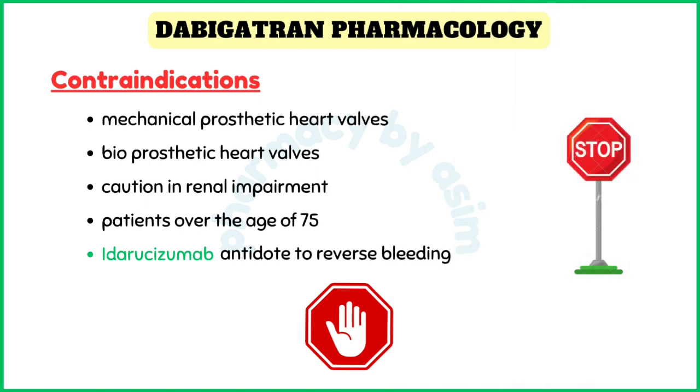Now I am going to discuss the contraindications of dabigatran. The drug is contraindicated in patients with mechanical prosthetic heart valves and is not recommended in patients with bioprosthetic heart valves. Dabigatran should be used with caution in renal impairment or in patients over the age of 75 as the risk of bleeding is higher in these groups. Idarucizumab may be used as an antidote to reverse bleeding in severe cases.